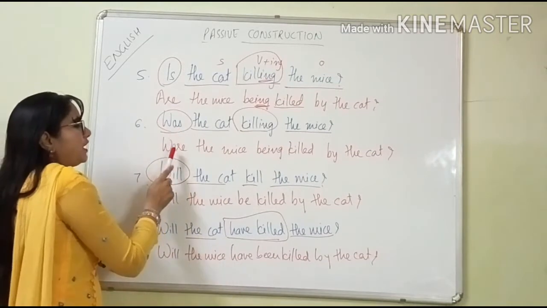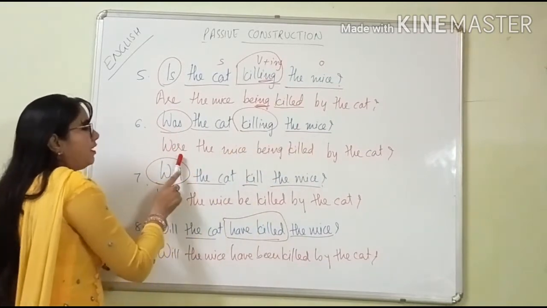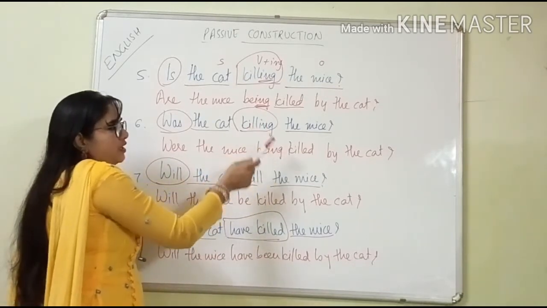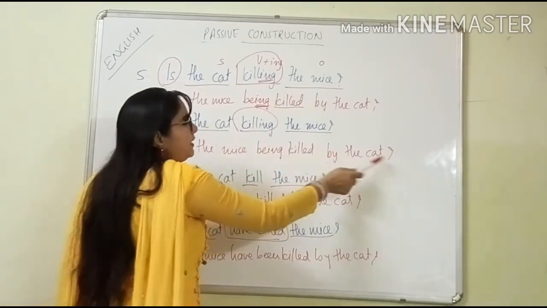Next, instead of "was" we are keeping "were" here because it is the plural form. Were the mice being... because "ing" is here. So "ing" here, killed by the cat.